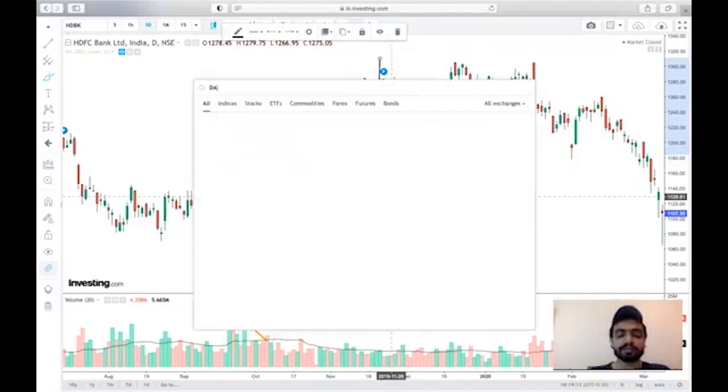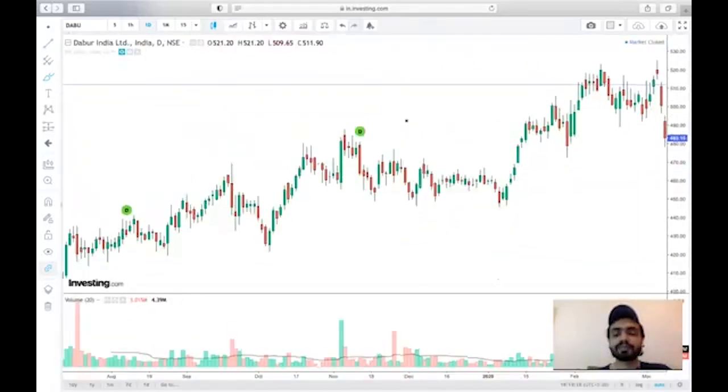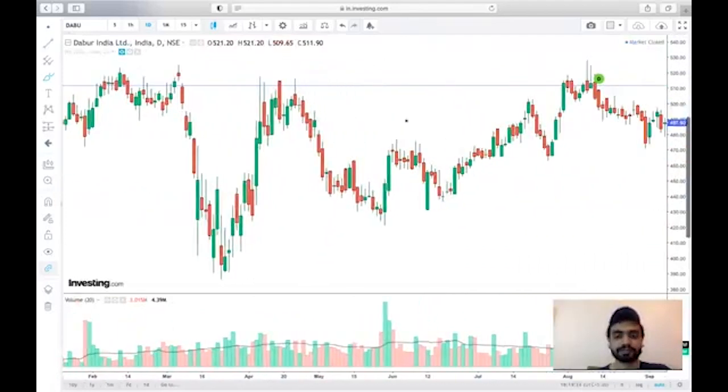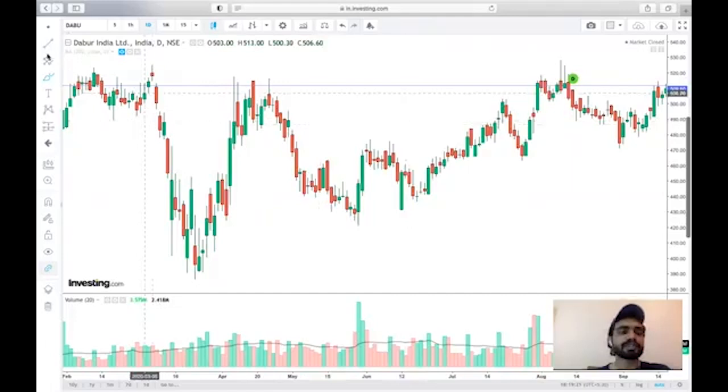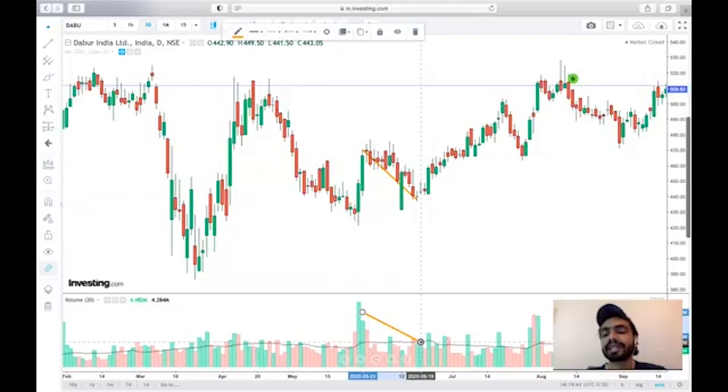So let's take a look at one more stock, Dabur. Now this is covered under your Nifty FMCG. All right. Let me see a particular case over here. Perfect. So there has been a downtrend in Dabur. And for the same period, we will be plotting a trend line on our volume indicator as well. And there has been a decrease in volume for this downtrend.